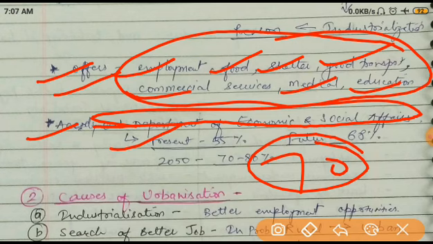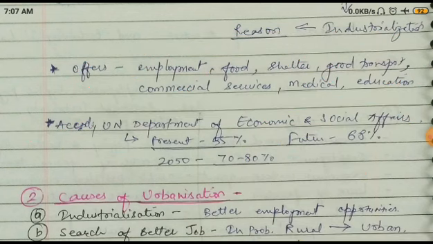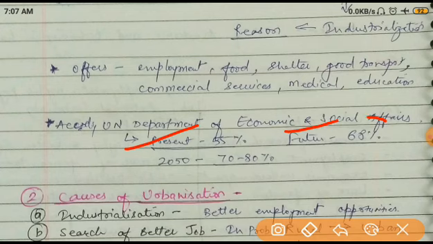In villages the people are decreasing, and in cities people are increasing. You can see that presently it is 55%, in future it becomes 68%, and in 2050 it becomes 70 to 80%. It means just the opposite, because nowadays it is 70% in villages.